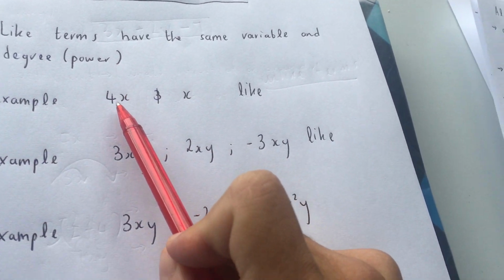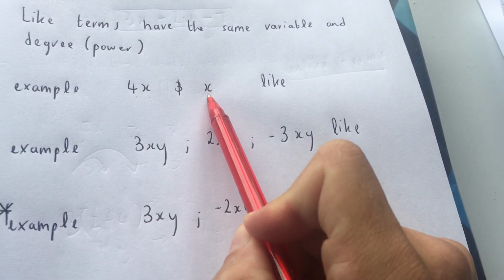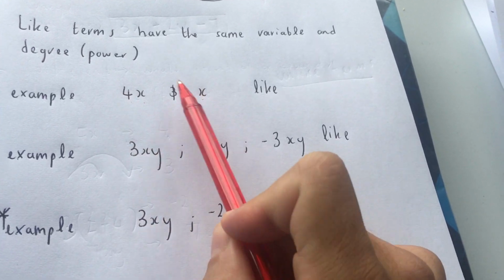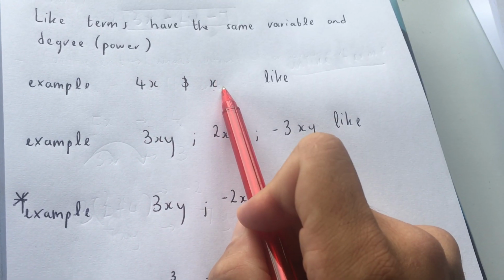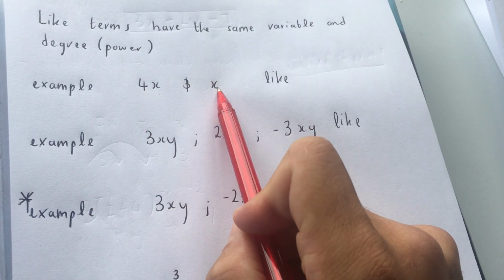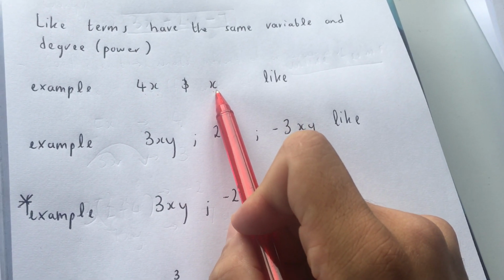So for example, 4x and x. These two are like terms. They're the same, so I can add them together. I'll show you how to do it, I just want to show you that they are like. We'll do adding and subtracting tomorrow.